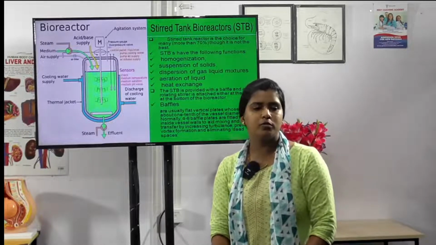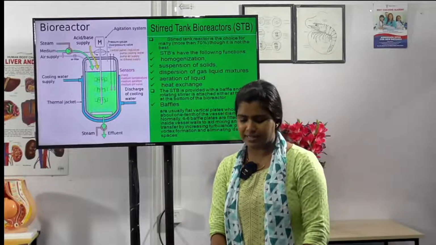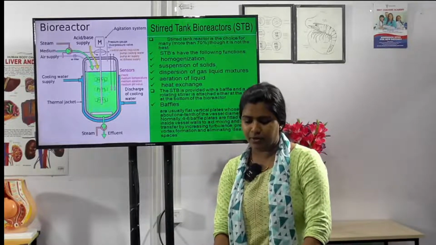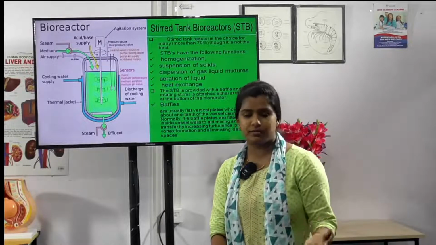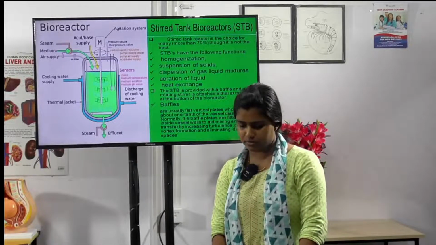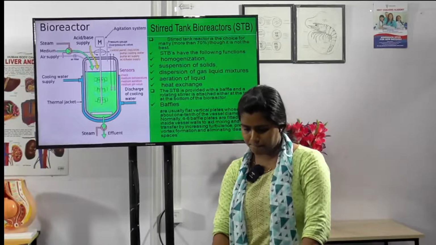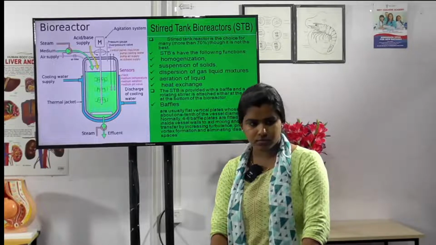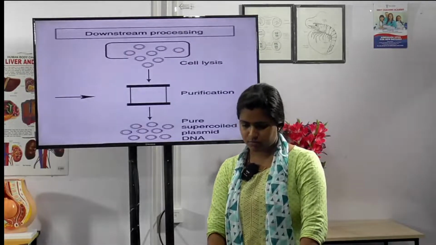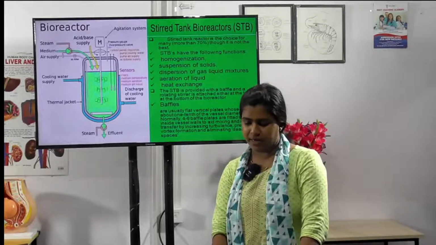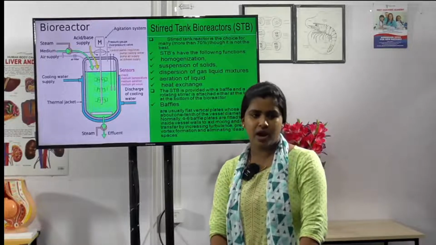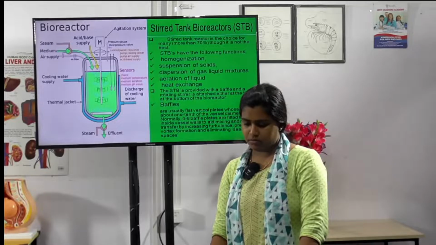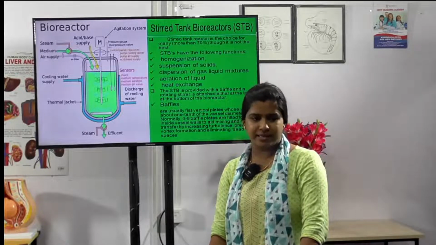Okay, the mostly used bioreactors are called stirring type, and the stirring bioreactors are of two types. One is simple, another is sparged, S-P-A-R-G-E-D. And the commonly used type is stirring type.